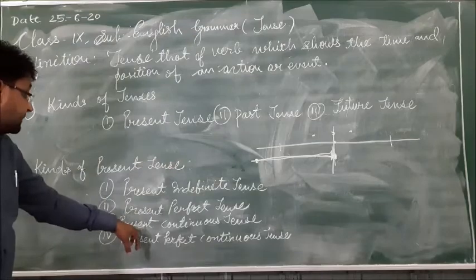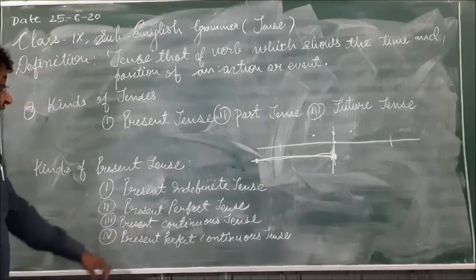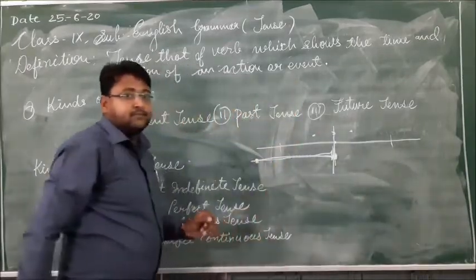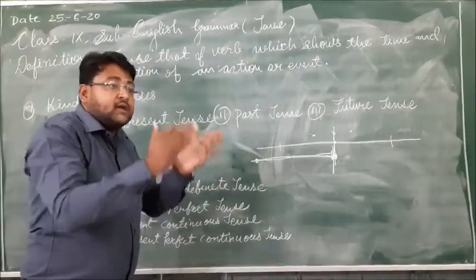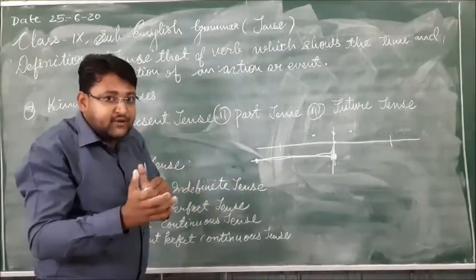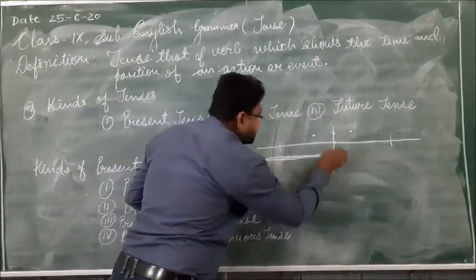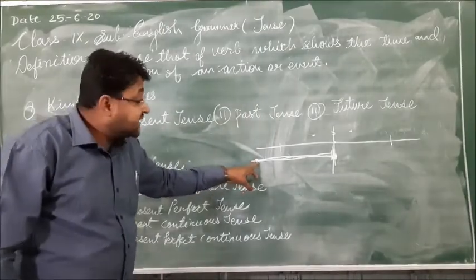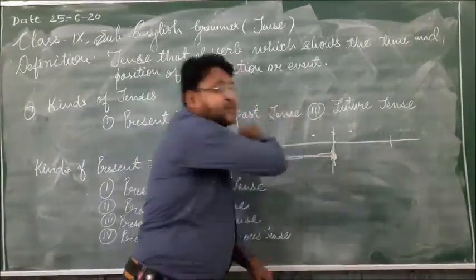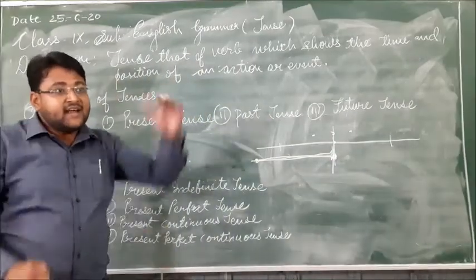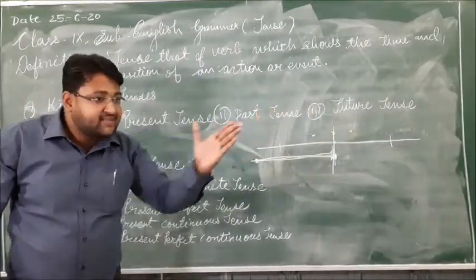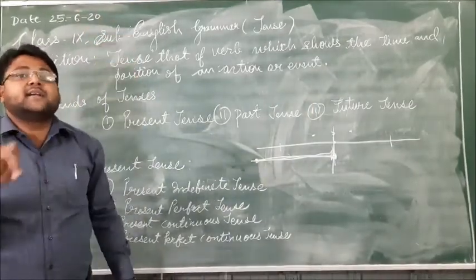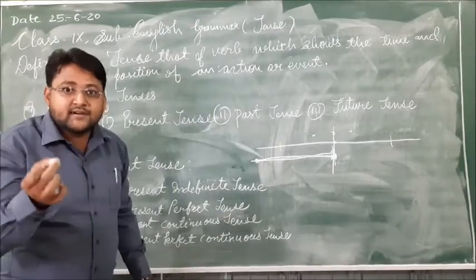Present perfect continuous. Perfect continuous means both perfectness and continuation. When we include both perfectness and continuation, that is the perfect continuous tense. When any action is started in some past time and that is in continuation at the time of speaking, that is the present perfect continuous tense. So you might have understood